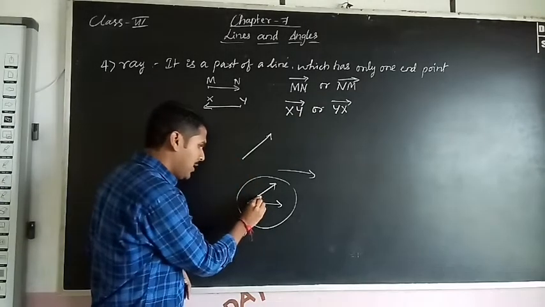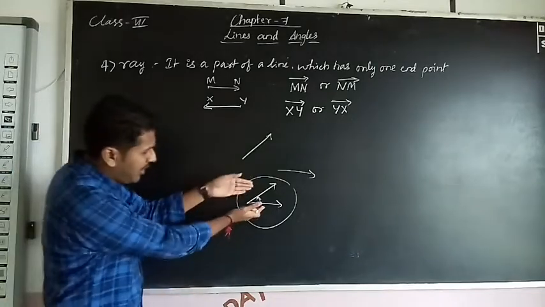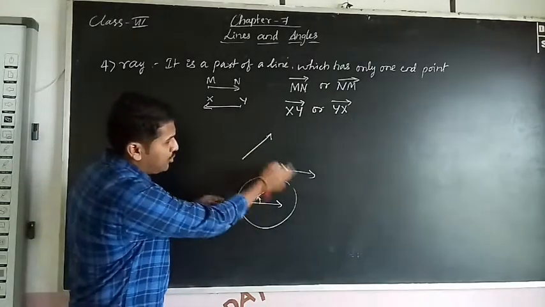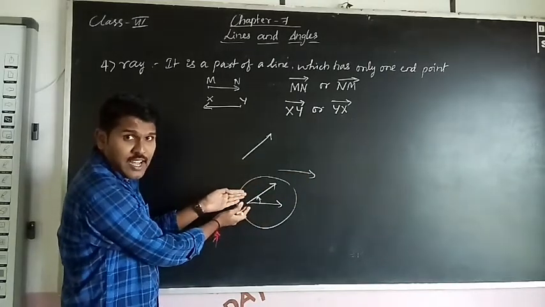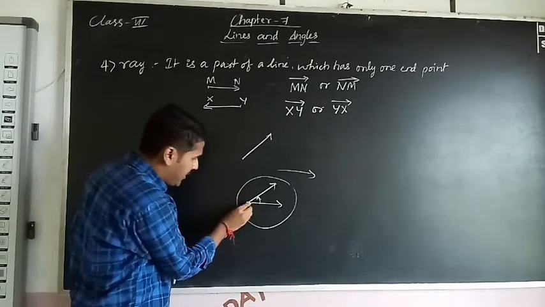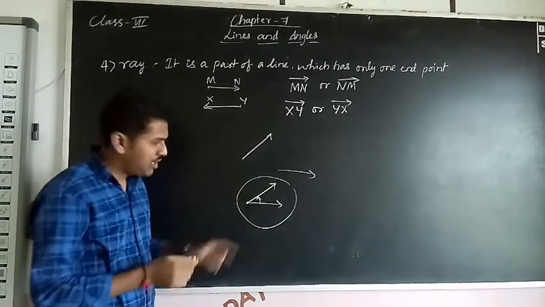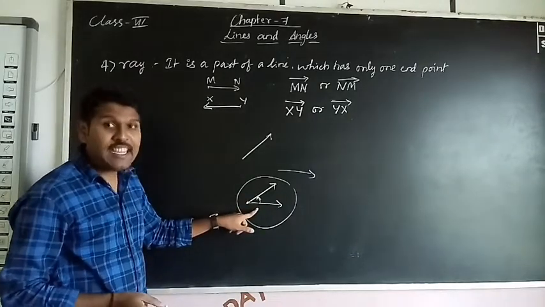If two rays are joining each other such that they share a common point, so this is a common point, this figure is called an angle.